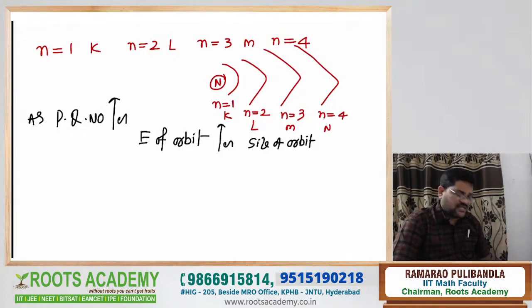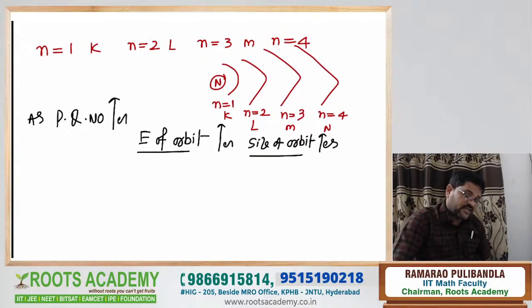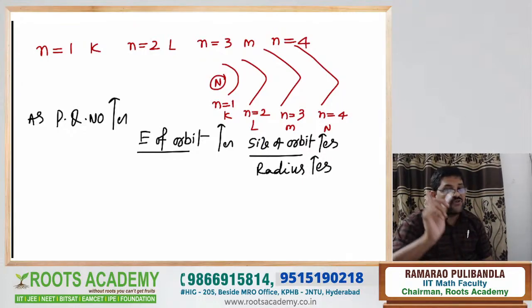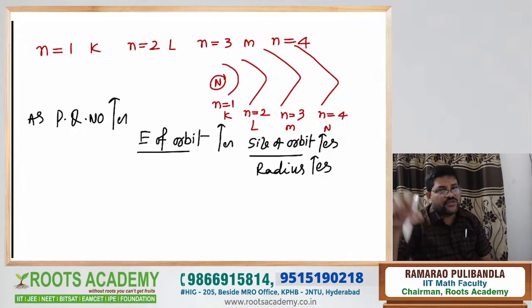Simple logic: as the principal quantum number increases, the energy of the orbit increases, the size of the orbit increases, and the radius of the orbit also increases. This is the second point. What is the first point? The meaning of stationary orbits: as long as electrons revolve in the stationary orbits in a circular manner around a nucleus, energy is neither lost nor gained. That is called stationary orbits. That is the first point. What is the second point?